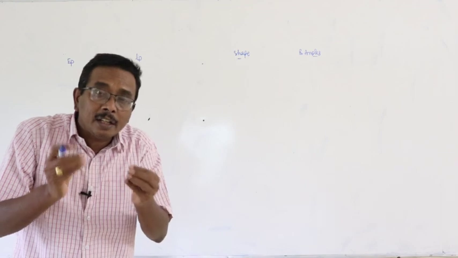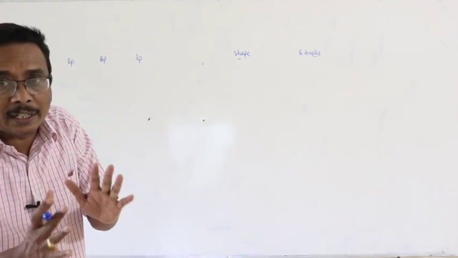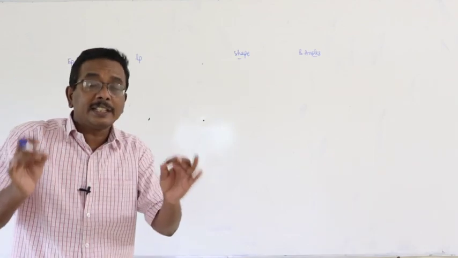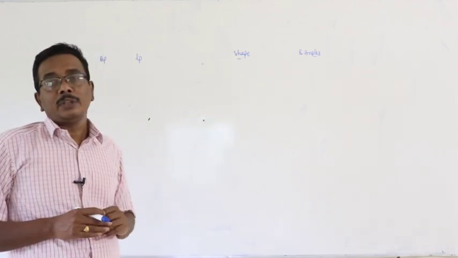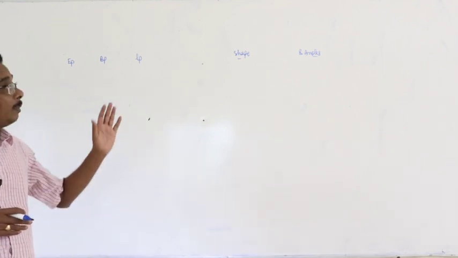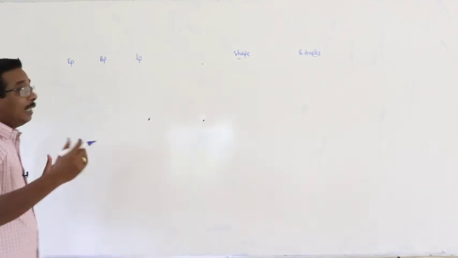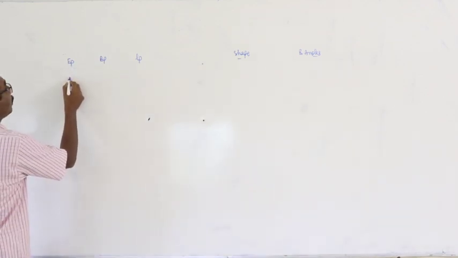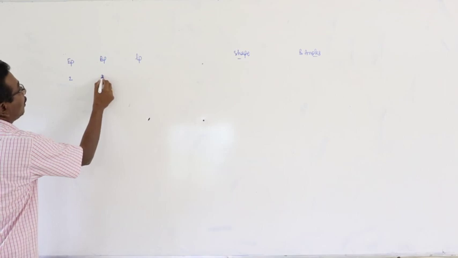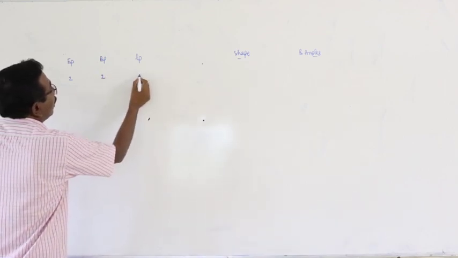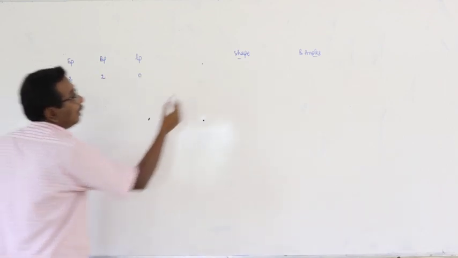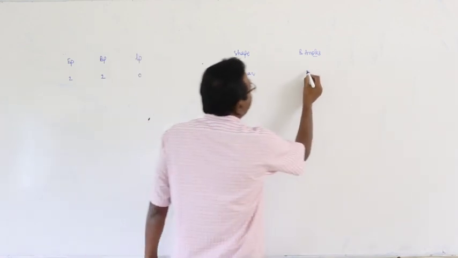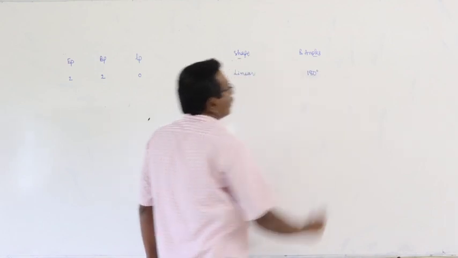If all the electron pairs present in the valence shell of the central atom are bond pairs, then it is very easy to predict the shape of the molecules and bond angles. I have given the list also. Number of electron pairs 2, bond pairs 2, lone pairs 0, shape of the molecule is linear, bond angle is 180 degrees.